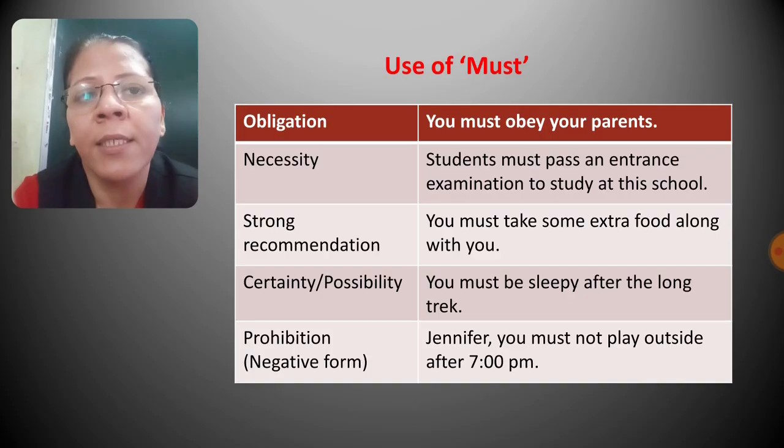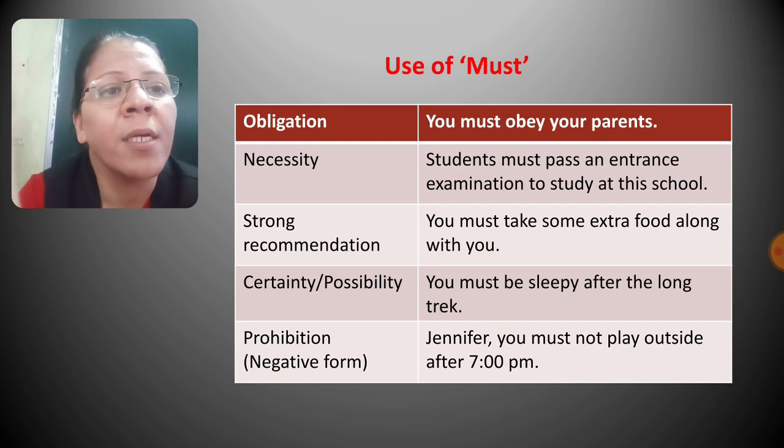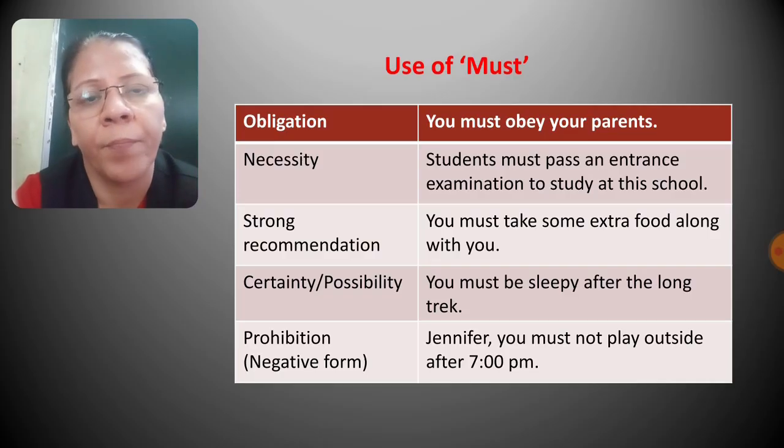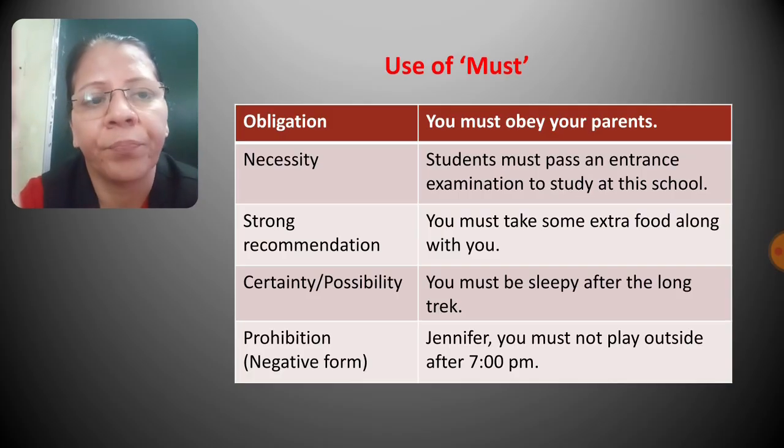Next is certainty or possibility. If something is possible or certain, to express that, we use must. For example, you must be sleepy after the long trek. Now suppose you had been trekking and after a long time you come back. So there is a possibility that you must be feeling sleepy. So to express the possibility, we use must.